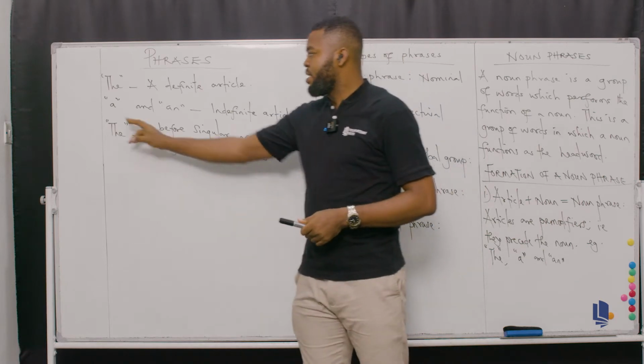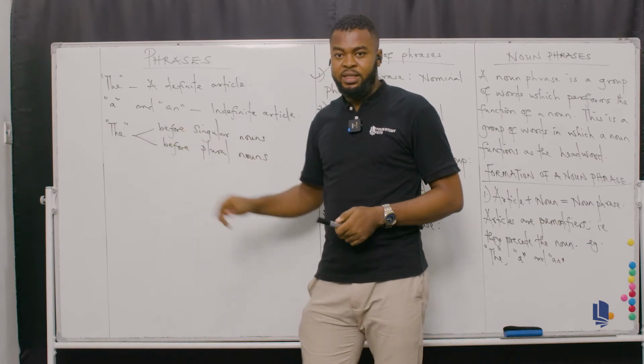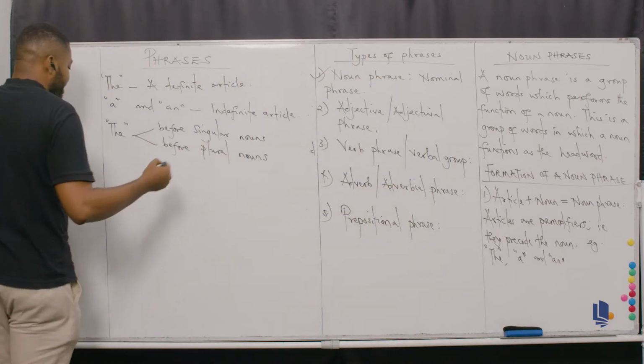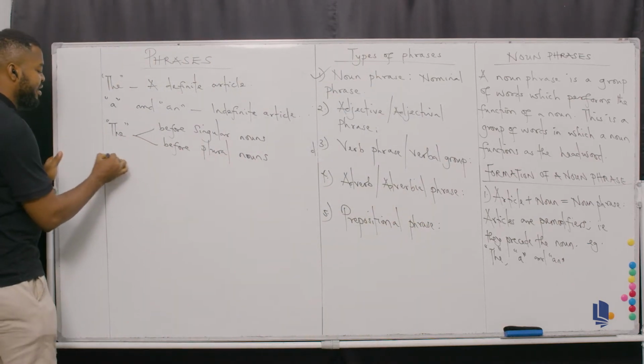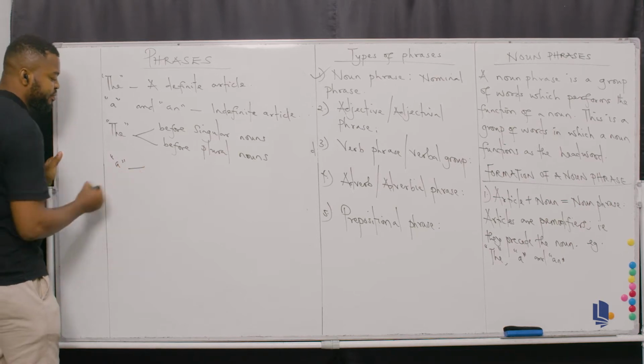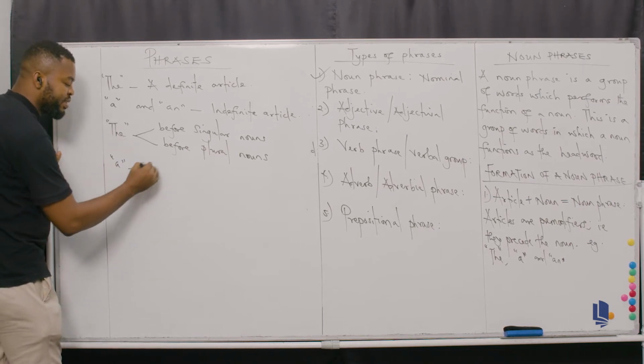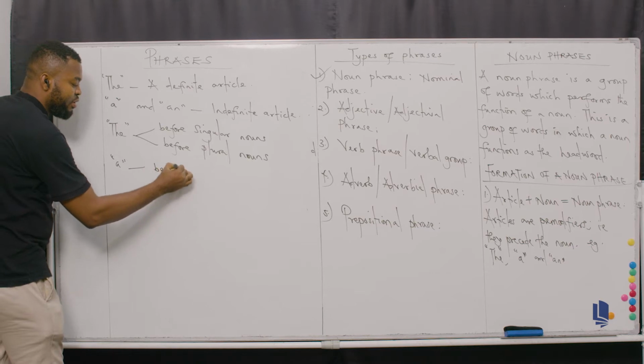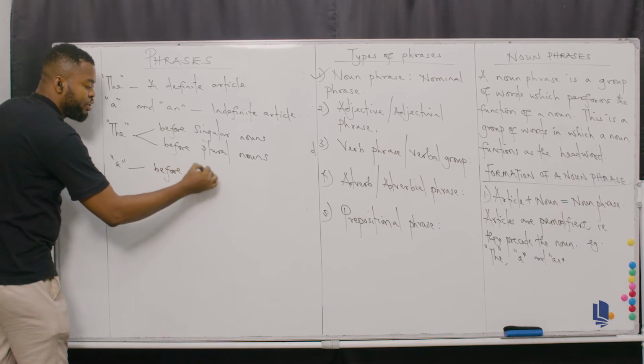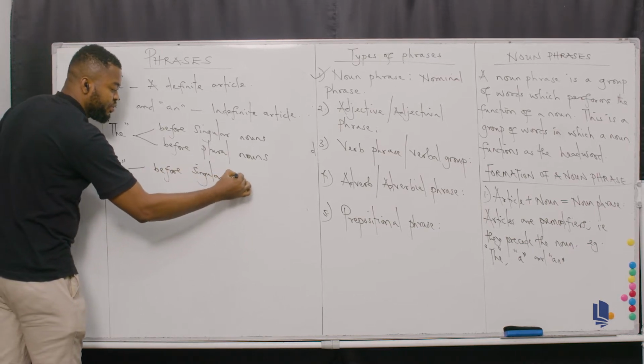Now let's consider A and AN. If you have A as an indefinite article, remember, it can only occur before singular nouns. You can't use it before plural nouns. It's not possible.